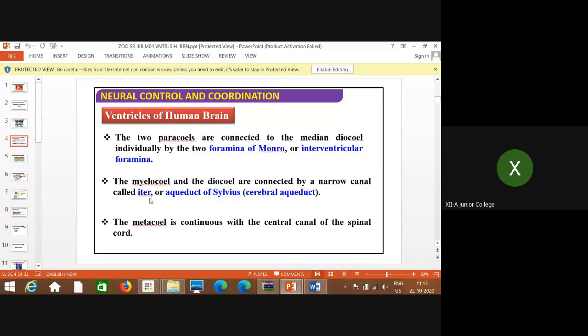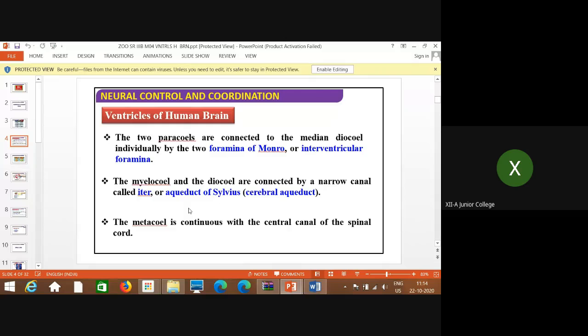If you want, you can write it down also. International Thermonuclear Experiment Reactor. That word has come from there, iter.